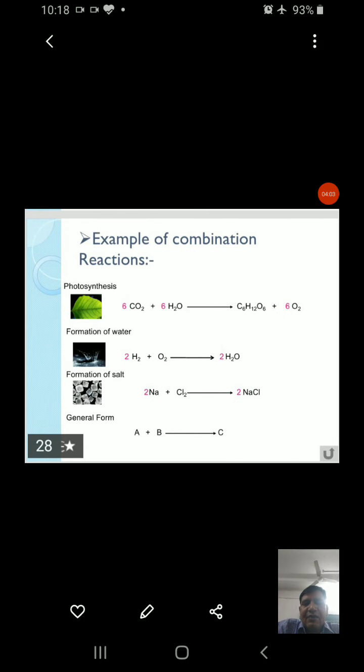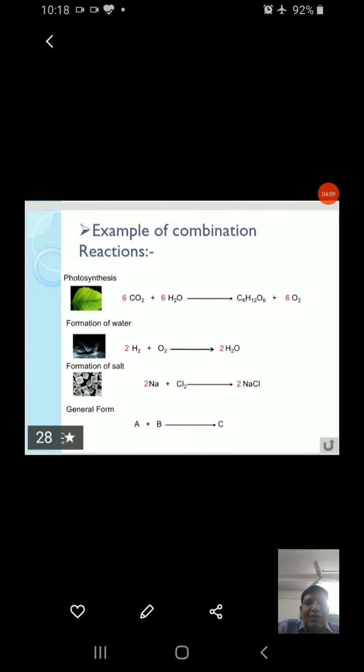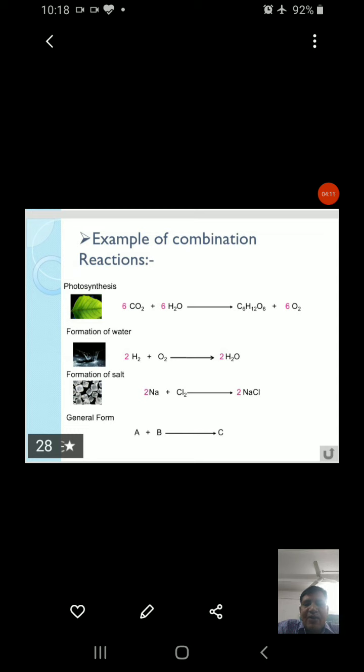Now, some other examples of combination reaction: photosynthesis, carbon dioxide reacts with water and converts into glucose and oxygen. Formation of water: when hydrogen and oxygen combine, they form water, a single product. Formation of salt: Na plus Cl2 converts into 2NaCl. General form: A plus B converts into C. So, these are some common examples of combination reactions.